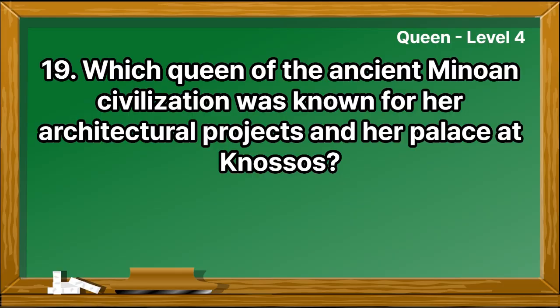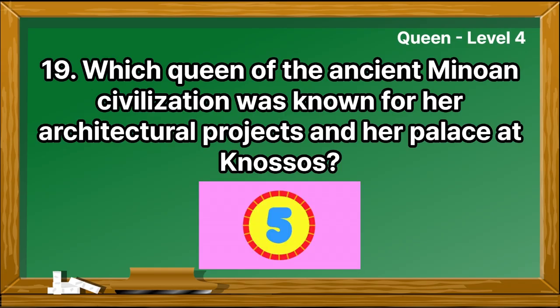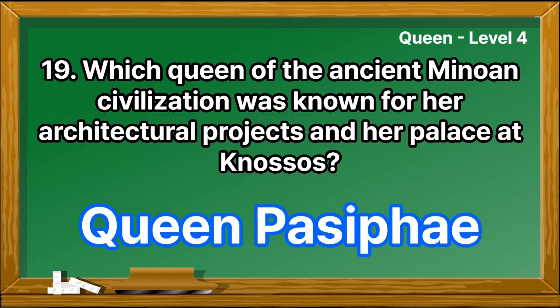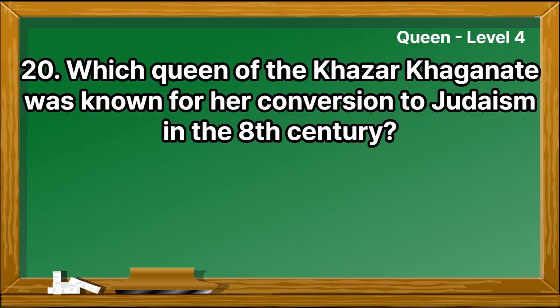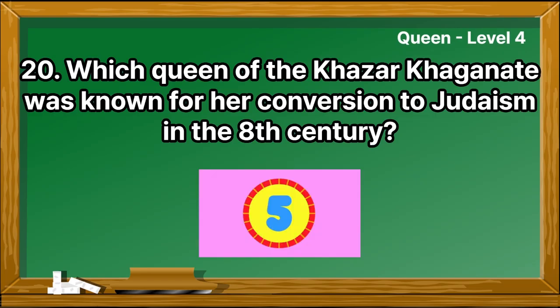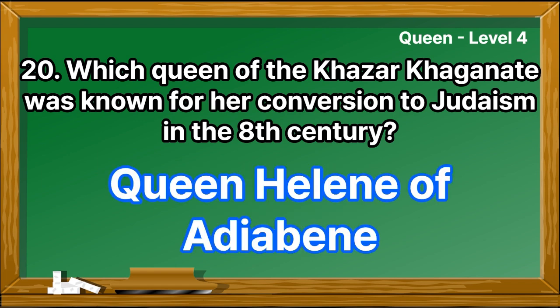Which queen of the ancient Minoan civilization was known for her architectural projects and her palace at Knossos? Queen Pasiphae. Which queen of the Khazar Khaganate was known for her conversion to Judaism in the 8th century? Queen Helena of Adiabene.